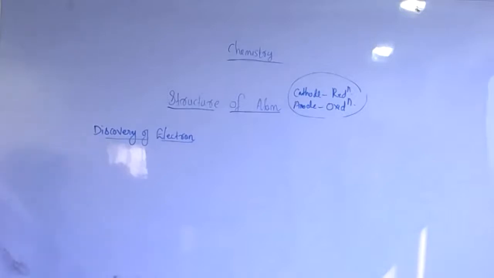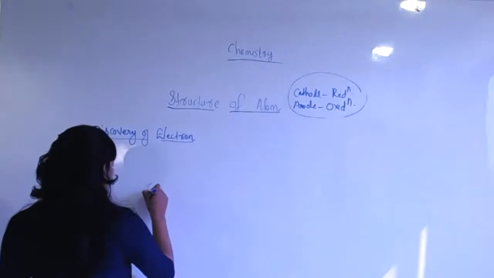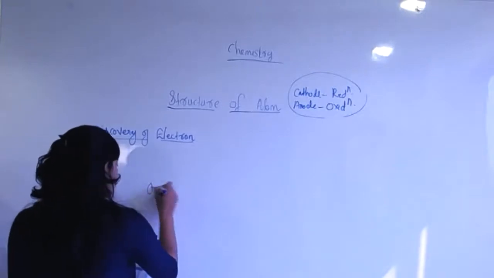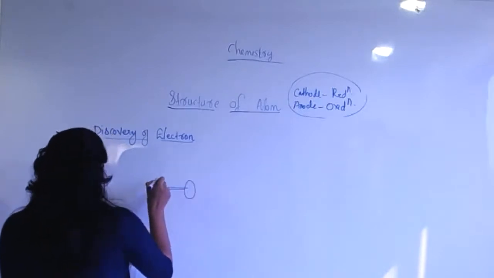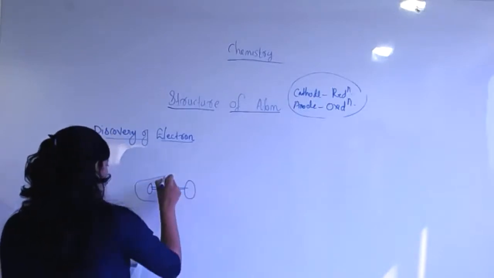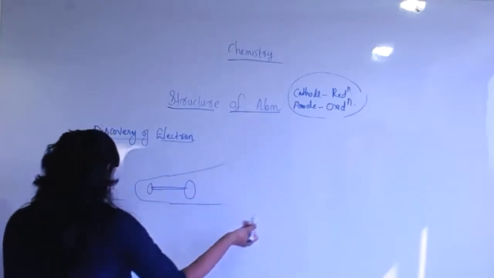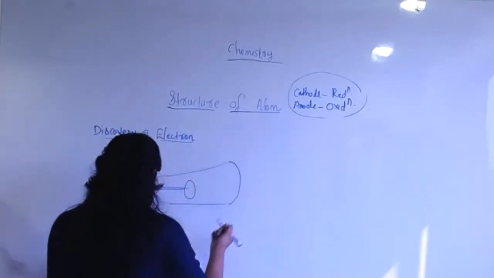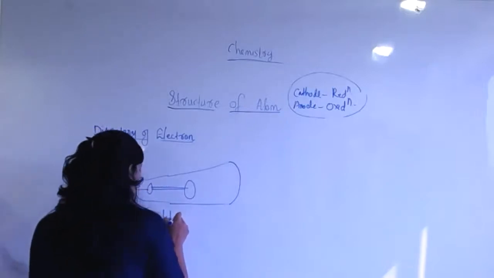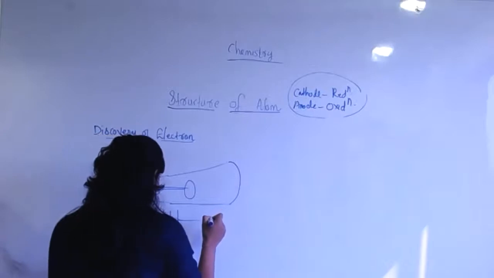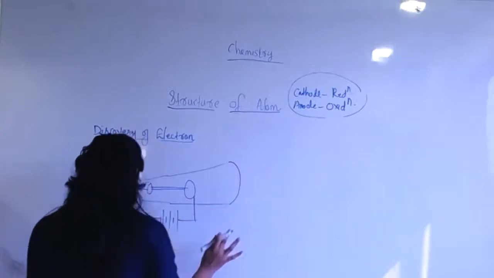After that, students, you want to know one more thing. You know the deviation, everything you know. Suppose one more figure you want to familiarize. This is a cathode. Then this big one is the anode. It is placed in a glass tube, similar to whatever we explained last time. It is connected like this to a battery with a high voltage. That one you want to memorize, right? Both are connected to cathode and anode.